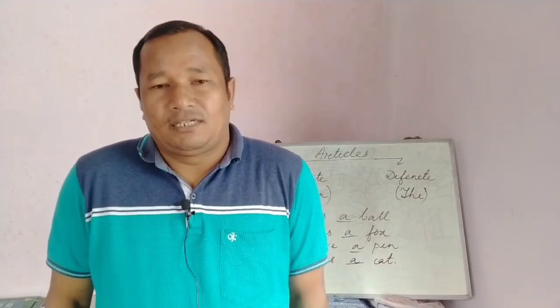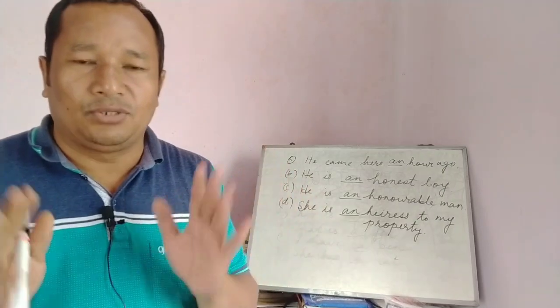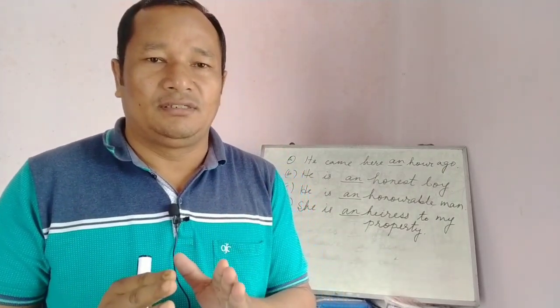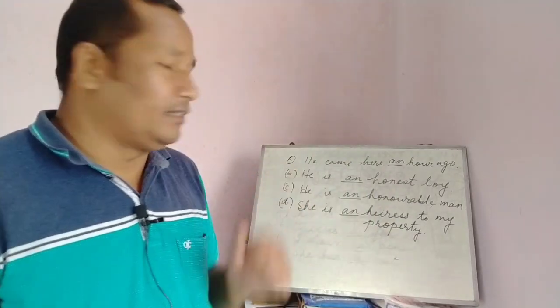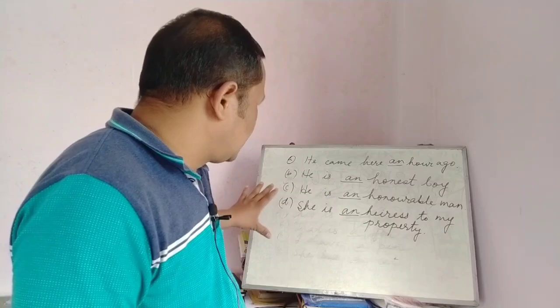But there are some silent consonants. For example, we can say he came here an hour ago. I have already told you that before a consonant letter we use the article a, but there is something different in these cases.